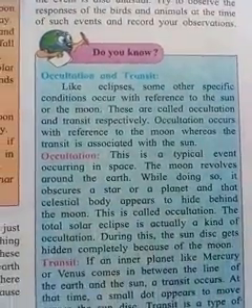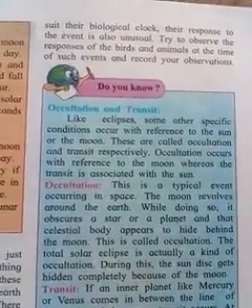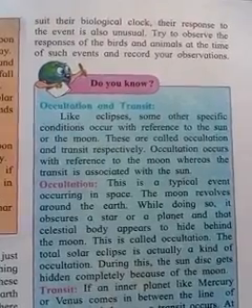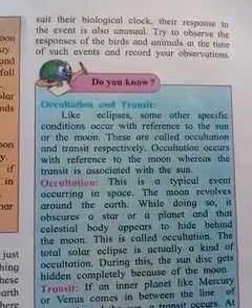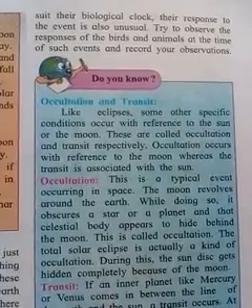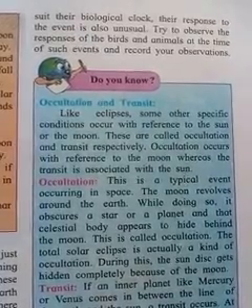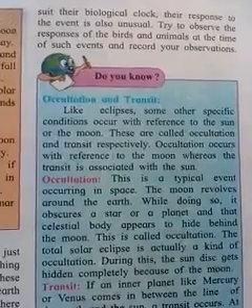Do you know about occultations and transits like eclipses? Some specific conditions occur with reference to the sun or moon. They are called occultations and transits respectively. Occultations occur with reference to the moon, whereas the transit is associated with the sun.